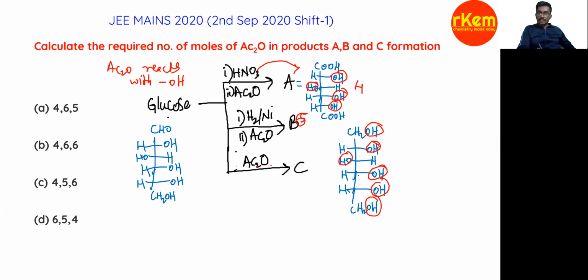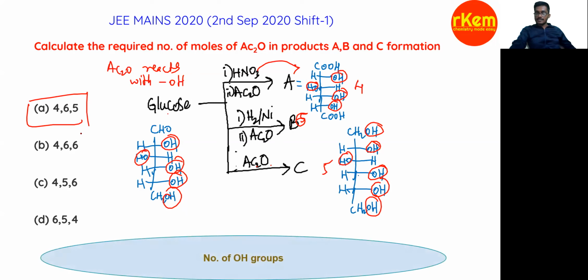And here, direct glucose. How many OH groups are present? 1, 2, 3, 4, 5. So 5. Options: 4, 6, 5. So the option is the first option. 4 moles, 5, 6 moles, 5 moles. So the final answer is based on the number of OH groups. Okay, we'll move on to the next question.